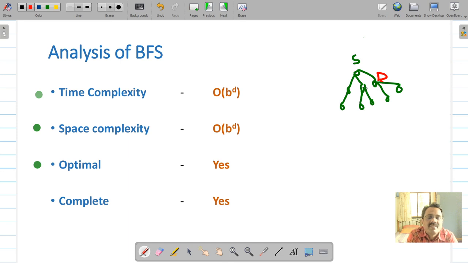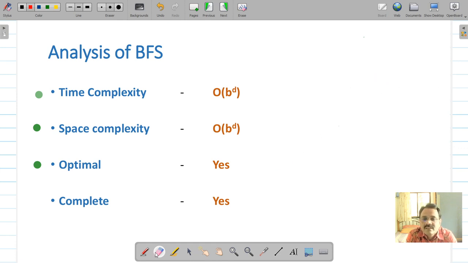Suppose the same goal is present out here also. The algorithm may return this goal also, but first it will return this shorter one, which is D, because it moves level by level. It will visit this node first, then this node D, which is at a later level. So therefore the algorithm is optimal. It will give you the optimal solution.